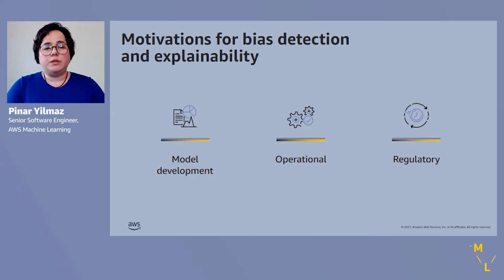So it's important to understand the bias characteristics of the data as well as the model. And once we deploy this model in production, we also need to provide visibility and monitor the model as it's serving live inferences for our production use cases appropriate for our business.